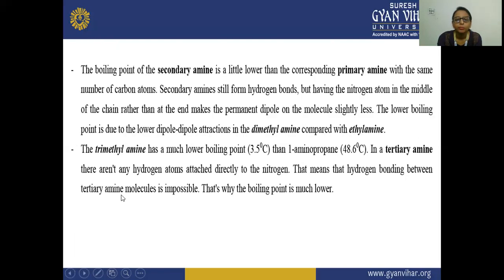Next, the boiling point of a secondary amine is a little lower than that of primary amines with the same number of carbon atoms. Secondary amines still form hydrogen bonds, but having the nitrogen atom in the middle of the chain rather than at the end makes the permanent dipole on the molecule slightly less. That is why the lower boiling point is due to the lower dipole-dipole interaction in dimethylamine compared to ethylamine.